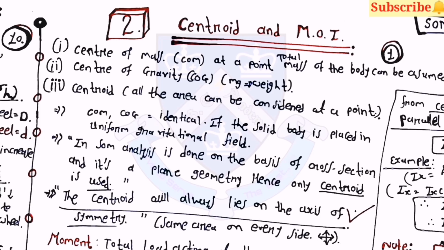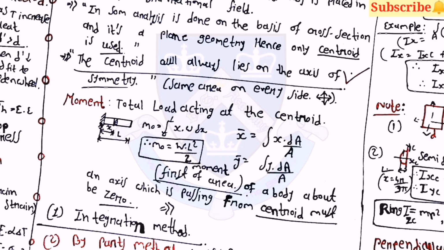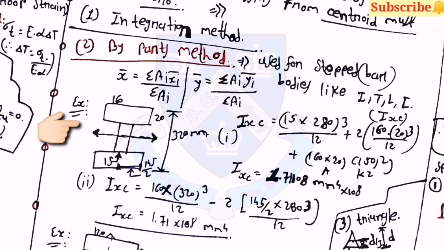and in strength of materials, analysis is done on the basis of the cross section, and it is plane geometry. Hence the centroid is used in strength of materials. Now for the moment, it is the total load acting at the centroid. Then M0 is equal to WL square by 2 for the bar. Then there are two methods. First one is the integration method and the second one is the method of parts.